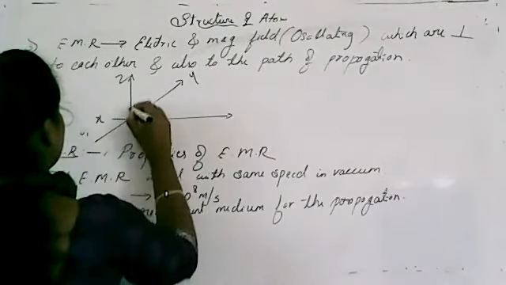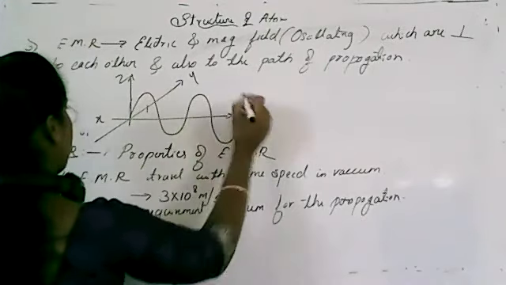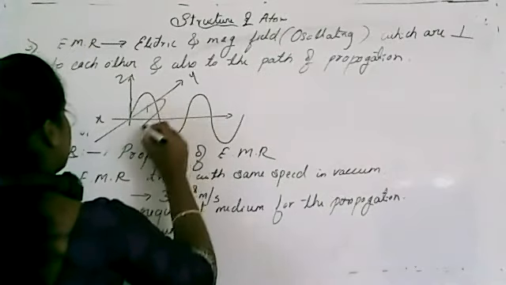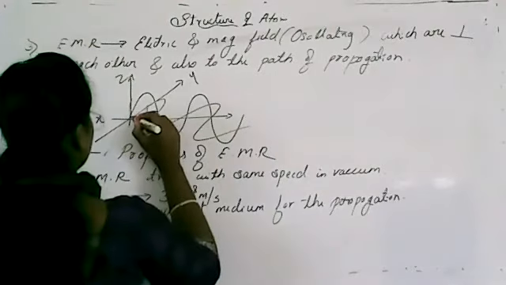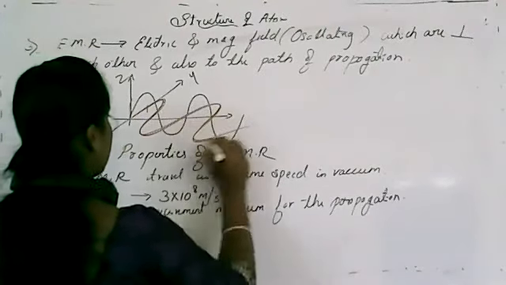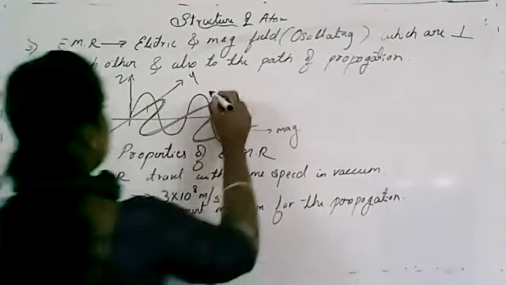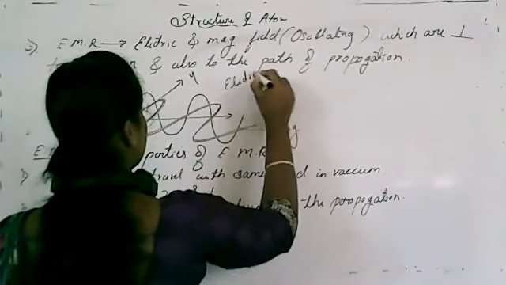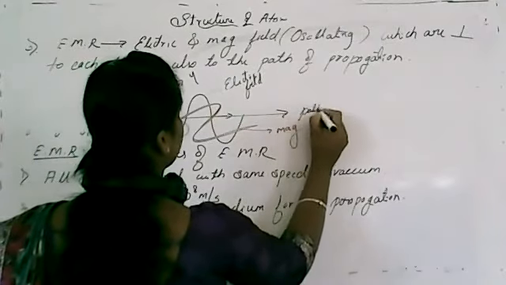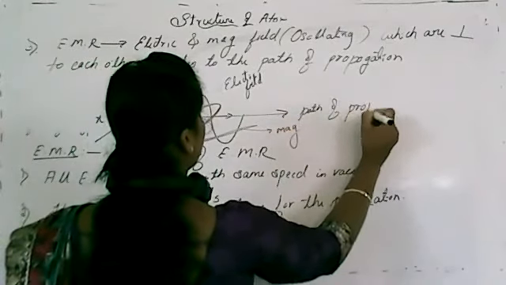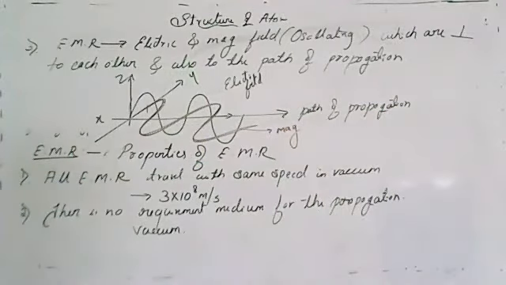If I consider this as a wave, then this will be the magnetic field, I'll consider it with red lines, and this one is the electric field, and this is the path of propagation. Clear?